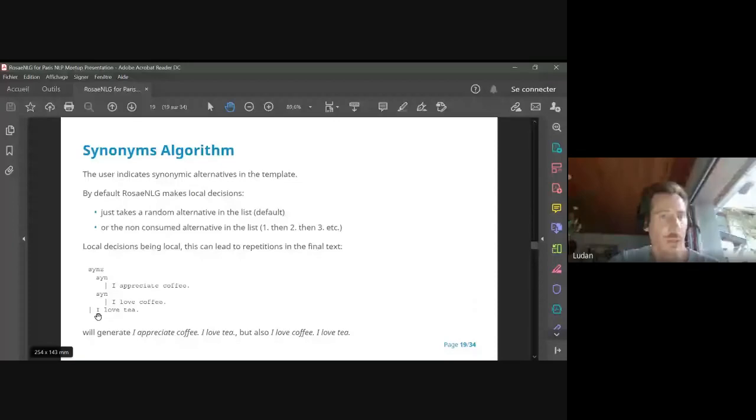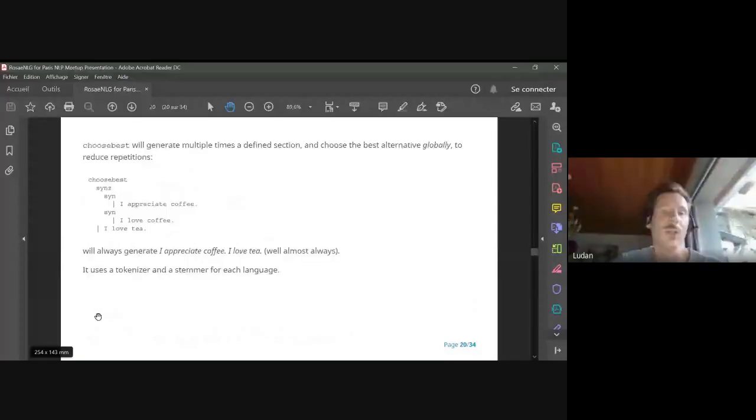So here, the way to do it is to encapsulate everything in a choose-best structure. Choose-best will generate a defined section multiple times, and choose the best textual alternative globally. Here it will generate the same text 20 times randomly, and it will choose the best alternative using a tokenizer and a stemmer to see which words are duplicated or too close in the sentence. On this example, it's quite trivial. I would have had other ways to solve it, but on a more complex text, it's much better to be able to manage it automatically.